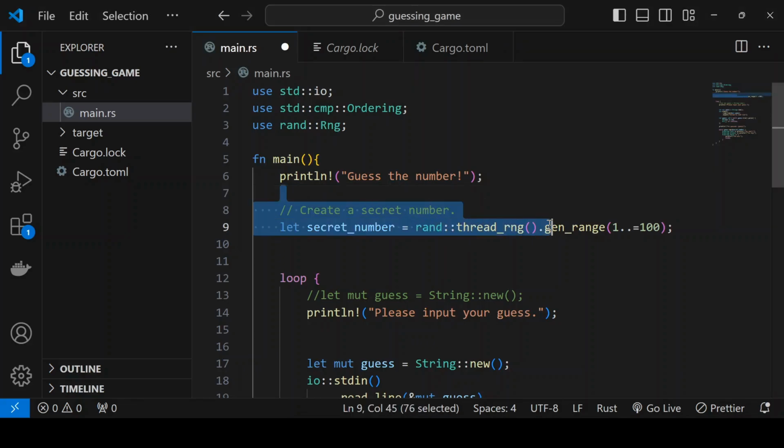Now we will generate the random number. We use the let keyword to assign variables. An interesting thing about Rust is that it assumes variables are unchangeable to begin with. Rust also follows the convention of snake case for variables. The format of snake case is to make the initials lowercase and have an underscore between words. We can see the secret number is in this format. To generate the random number, we use the command rand thread range dot gen_range 1 dot equals 100. The 1 dot equals 100 reminds me of the spread operator in JavaScript.